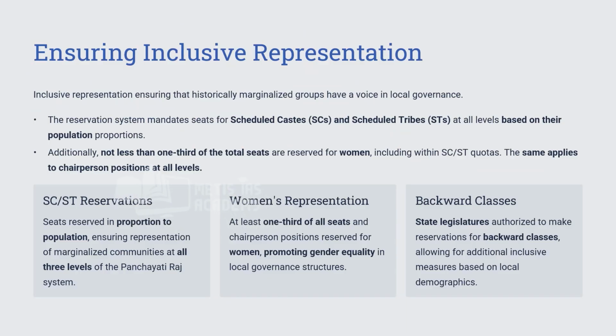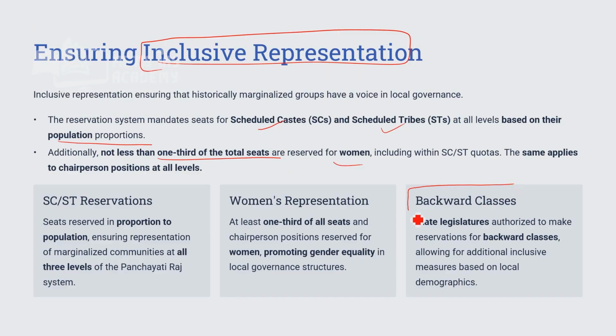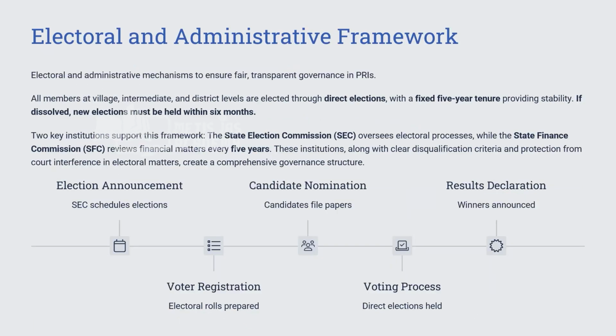Then for inclusive representation, we have seen that reservation was given to SC/STs based on their population proportion, and 1/3 of the seats have been given to women. Regarding backward classes, if the state legislature feels that it wants to give additional reservation, it can do that. So that was a voluntary function, while the others were obligatory functions, right?